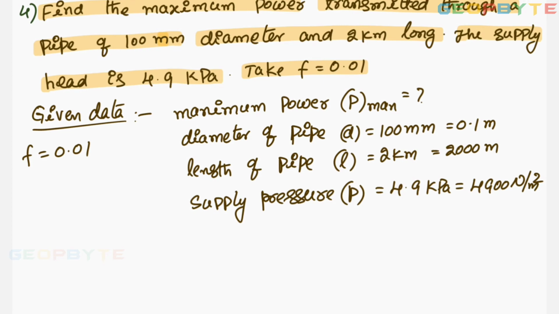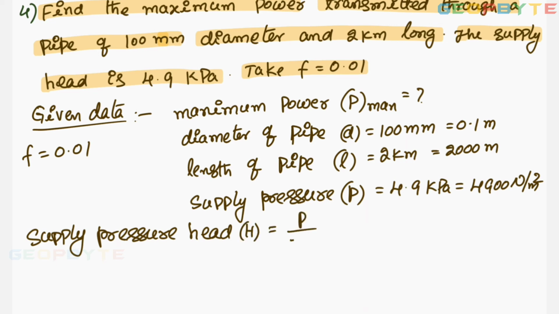Now, supply pressure head H equal to P by rho G. P equal to 4900, rho equal to 1000, G 9.81. You simplify this value for getting around 0.499 meters of water.